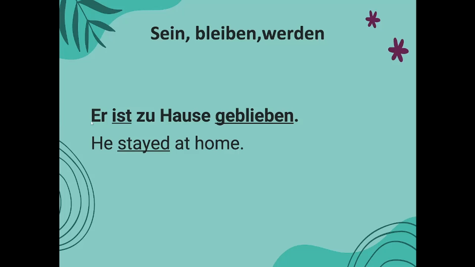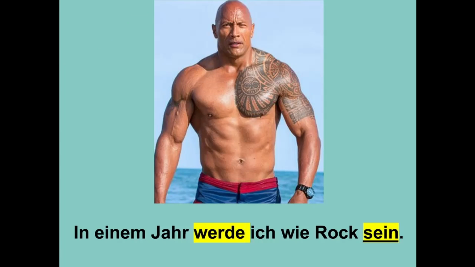I'll make this case much easier to remember. For the other two things you have change of location or change of state. The easiest way is coming back to the picture. Whenever you want to say I want to become something, werden, there are many places where you will use werden, then you have to use sein. Here: in einem Jahr werde ich wie Rock sein. The meaning is in 1 year I will be like Rock. Whenever you use werden in the sentence, it will go together with sein and not haben.